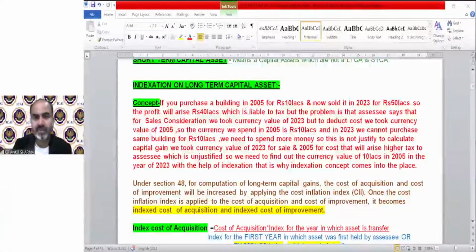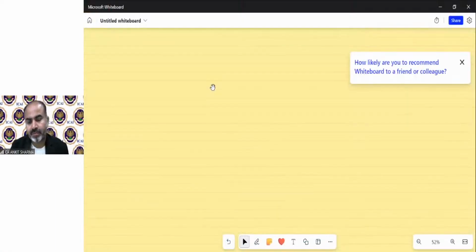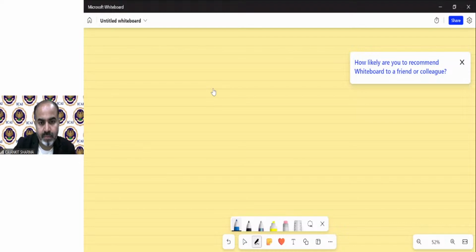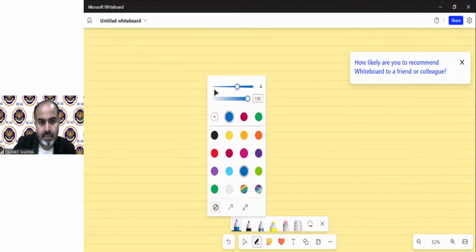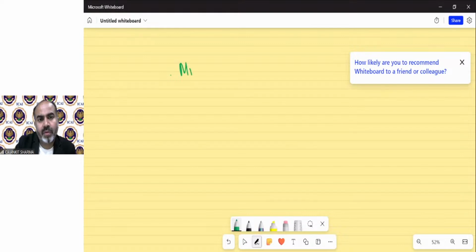So generally, suppose there is Mr. A who purchased a property, suppose any building, for 20 lakh rupees in 2005.